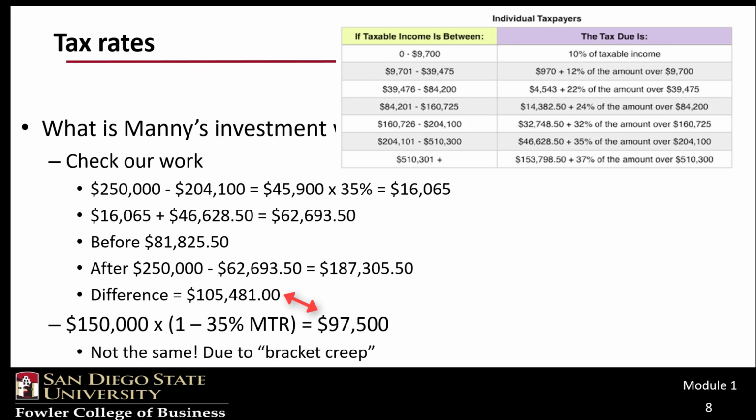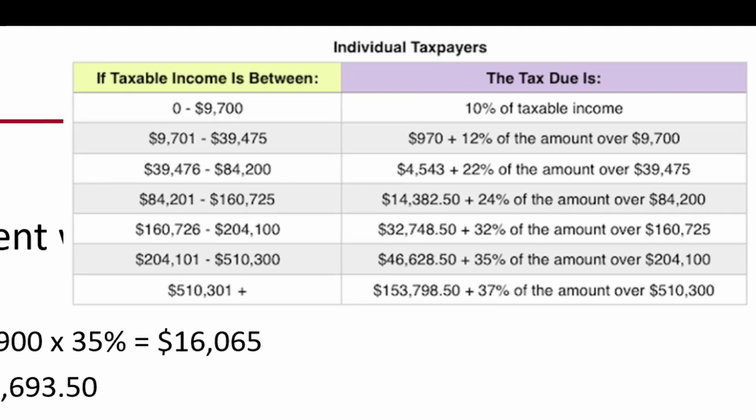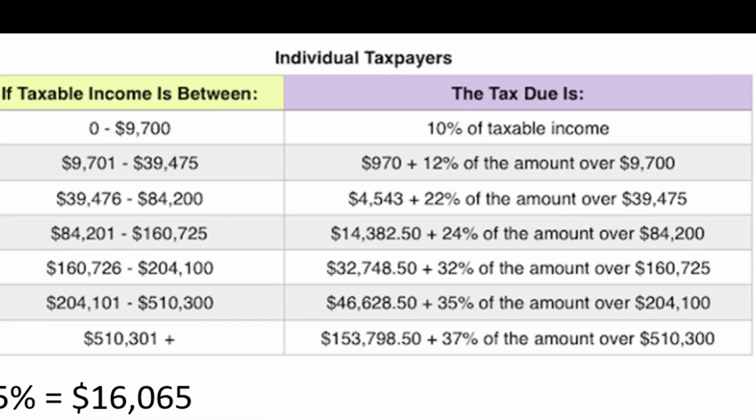In this case, New Manny suffers from what is commonly known as bracket creep. The additional income pushes his income into 3 new brackets. And so the simple effective tax rate method does not capture that his marginal tax rate is partly at 24%, partly at 32%, and partly at 35%.